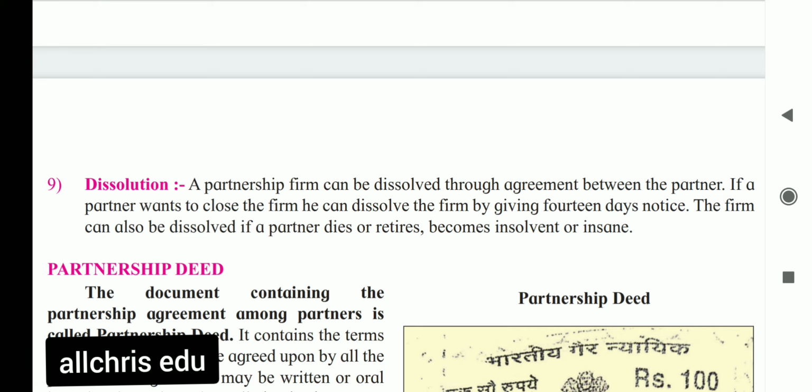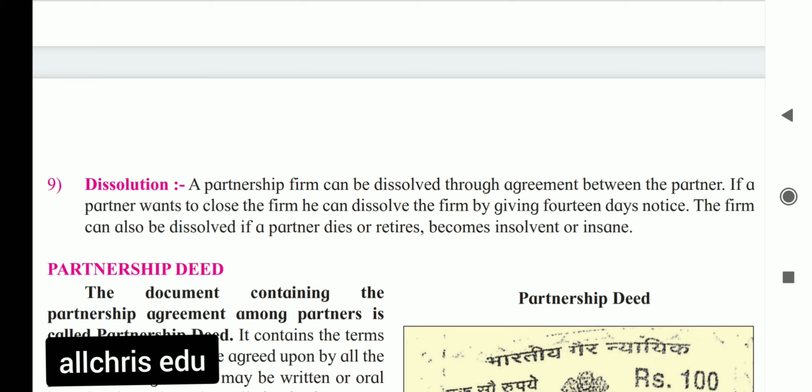If they are closing down the business, a very important thing is that there should be 14 days notice. If all partners want to dissolve, then there is no problem about the notice.